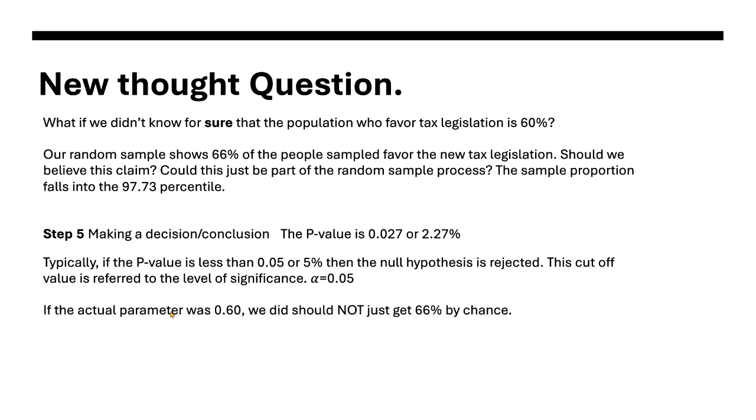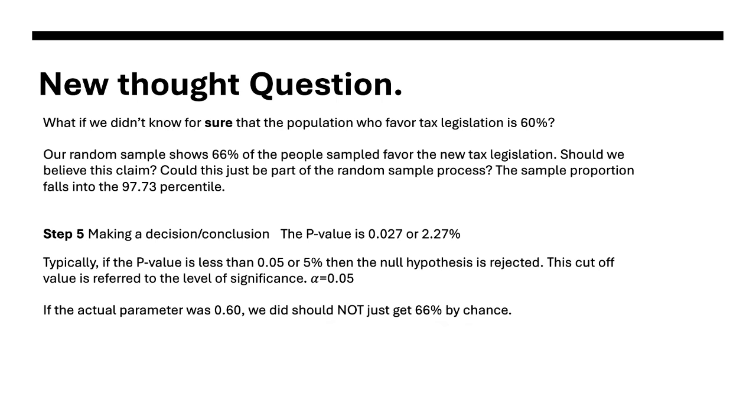So if the actual parameter was 60%, we should not get 66% just by chance. It's too small of a probability. Okay, so this is that conditional probability that we've talked about before.